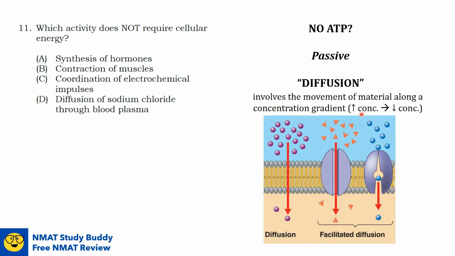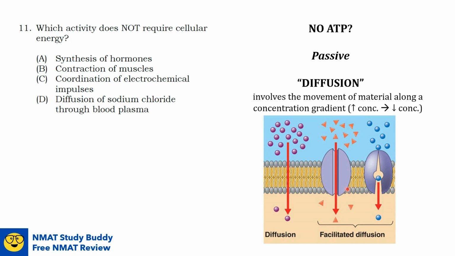So it's from a higher concentration to a lower concentration. Examples of this are simple diffusion and facilitated diffusion. Some molecules such as carbon dioxide and oxygen can diffuse across the plasma membrane directly, but others need help to cross its hydrophobic core.